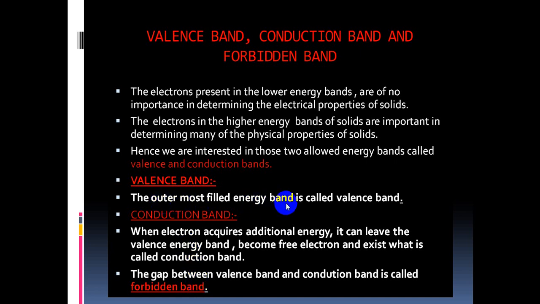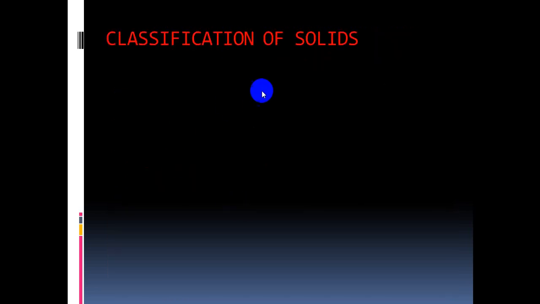Valence band is the outermost filled band. Next to valence band, the band is called conduction band. There exists a gap between valence band and conduction band. That gap is called forbidden band. Depending upon forbidden band, all solids are classified into three categories. Okay, clear? Next we go to classification of solids.